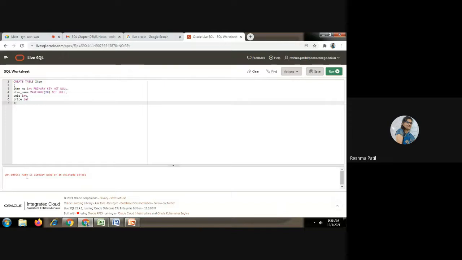Remember this: if you get this error, it means that object or table is already present in that database. Name is already used by an existing object. If you get such an error, you have to change the name. This table name is already available in that particular database. If you create it again, it will give this error. Remember this error.